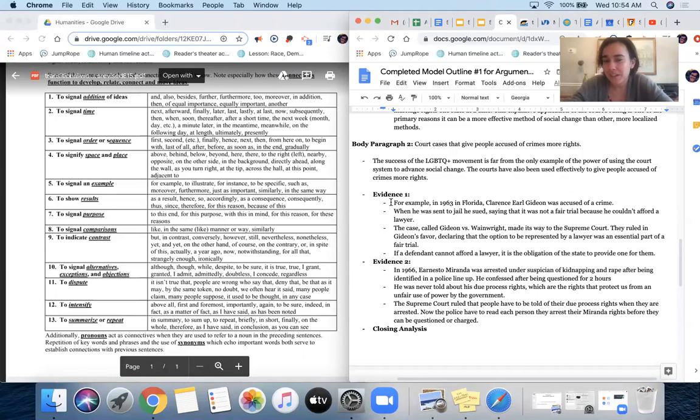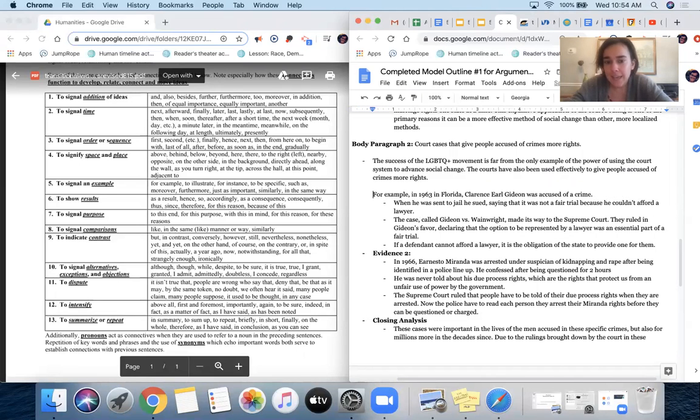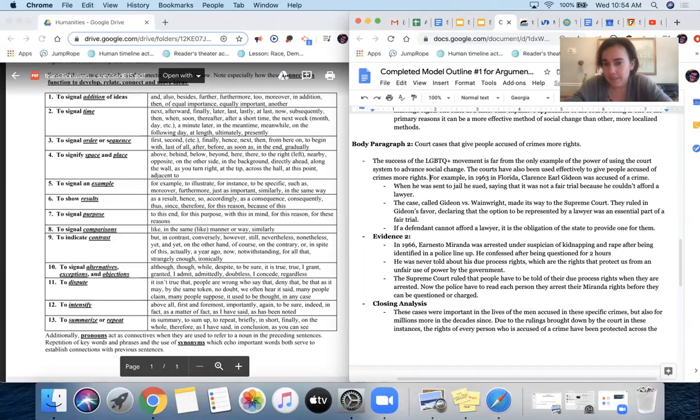I'm also going to, now that I've added that, and I would suggest you do the same, delete the bullet point and delete the thing that says evidence, so it shows my progress going along and I know what part I've already worked through and which parts I still have to.